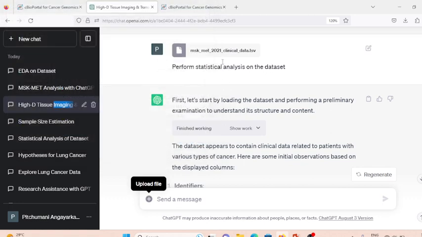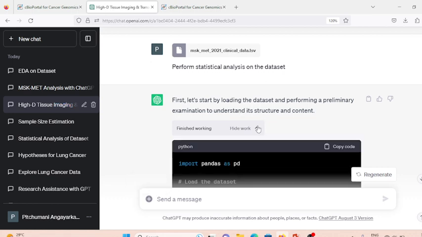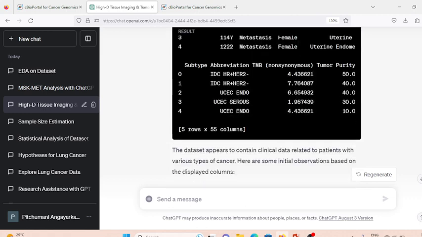The first question I gave to ChatGPT was to perform the statistical analysis on the data set. Once I pressed enter, it came out with the following results. It has loaded the data set and given me the Python code which worked on the data set, and this shows the interpretation of the findings.